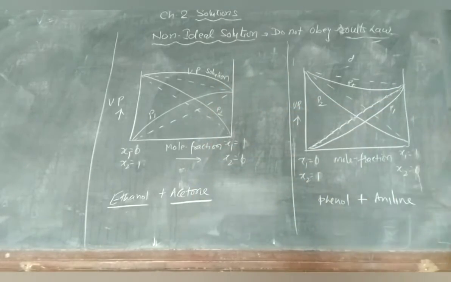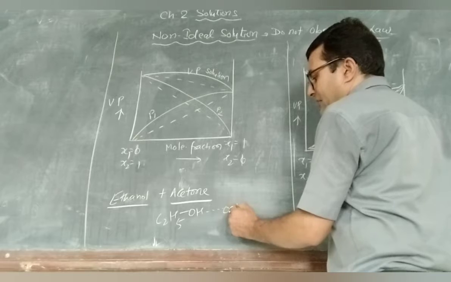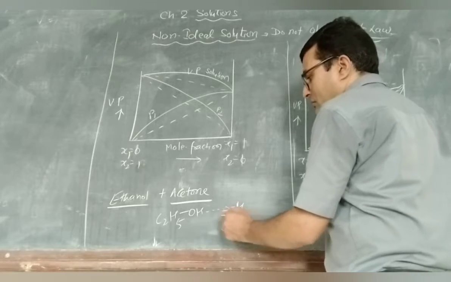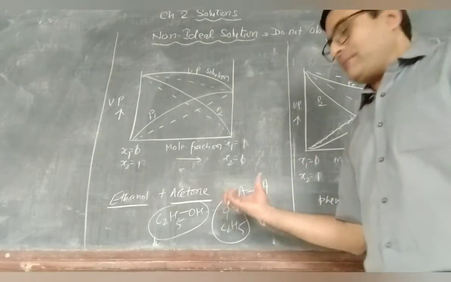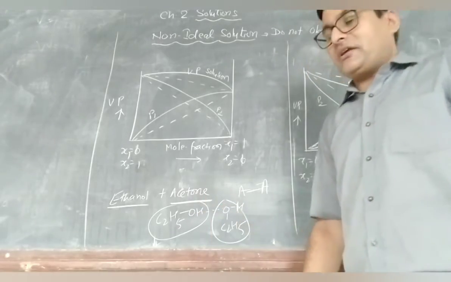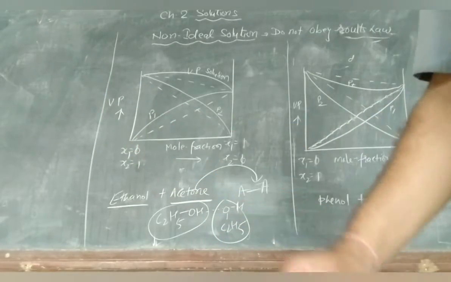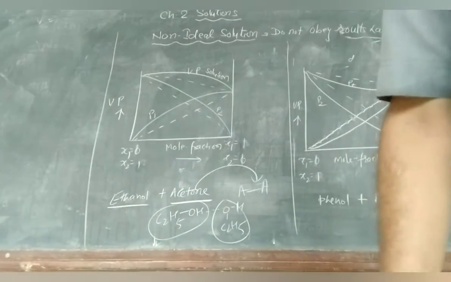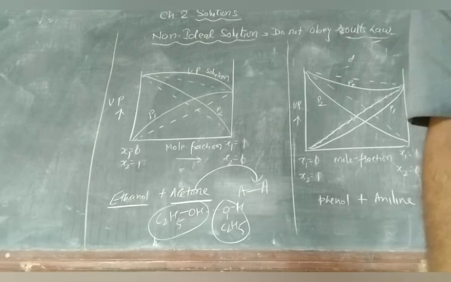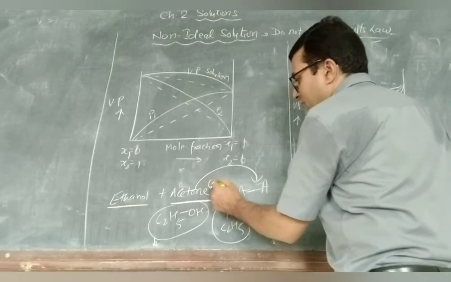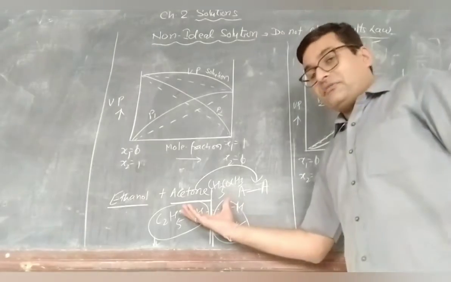Because in pure ethanol, the molecules are bonded with hydrogen bonds. AA type interactions are very strong, AA or BB type, because of the hydrogen bonding. But when we put acetone in this, due to weakening of the interactions, the acetone molecule gets in between the host molecules. It weakens the bond.